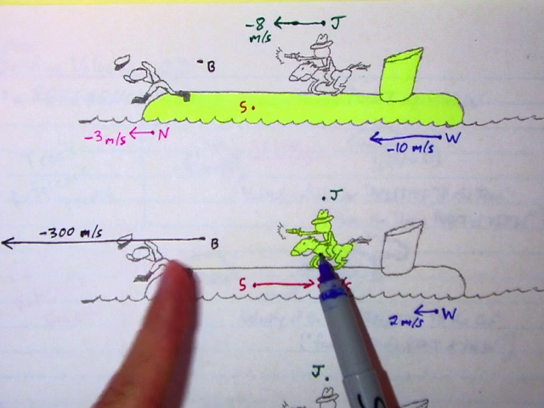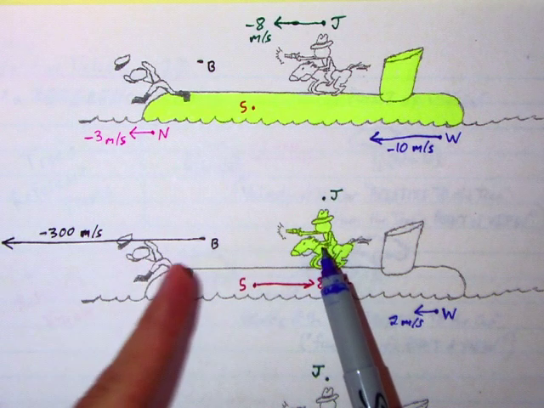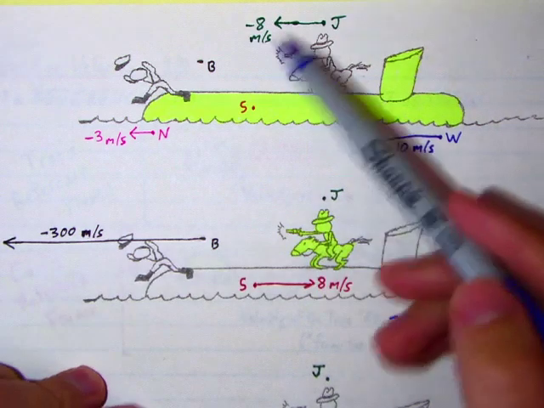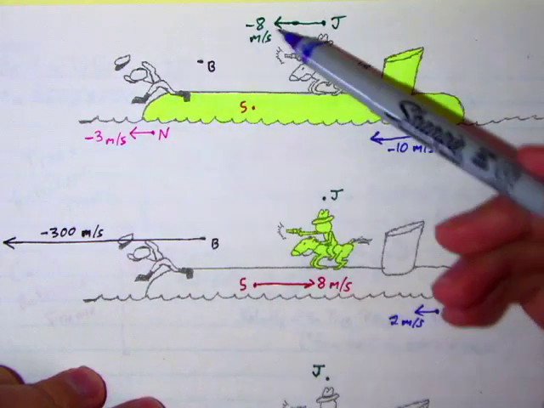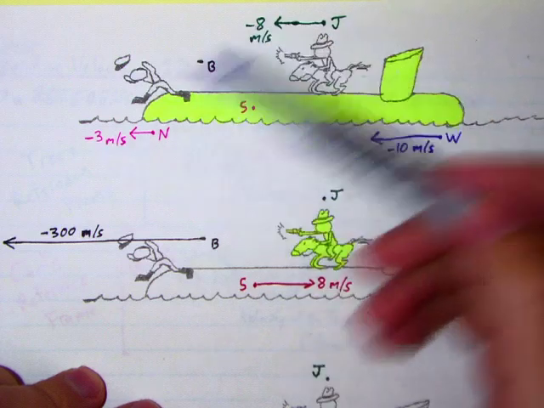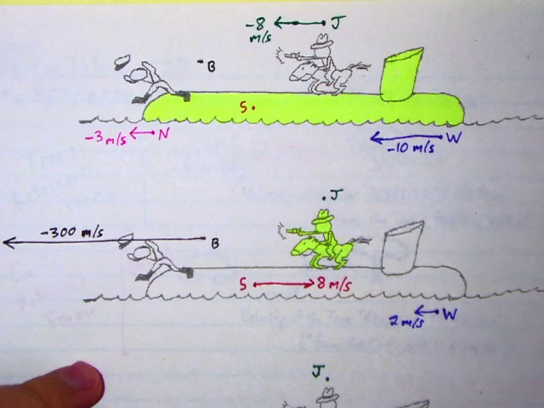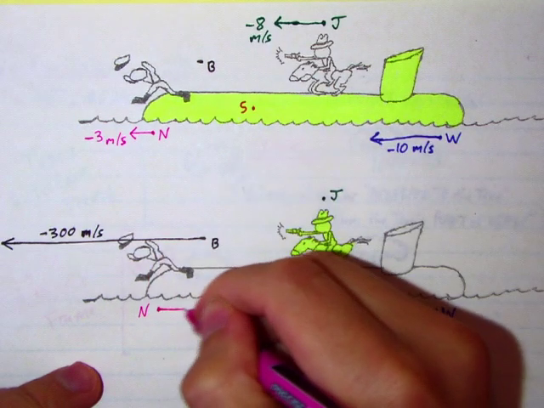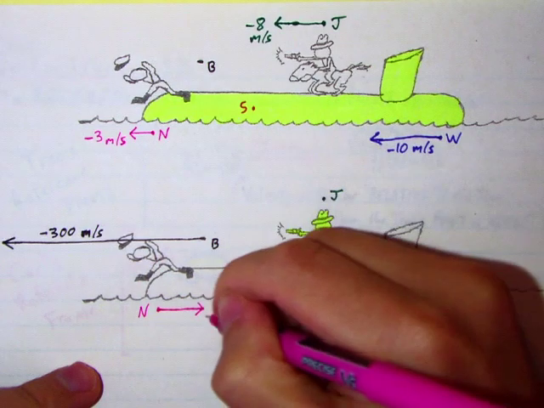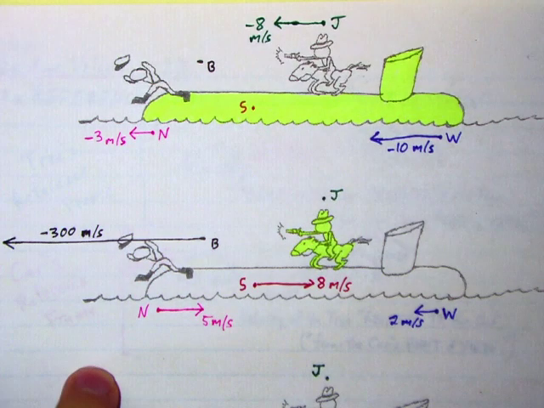He thinks the Nazi is coming towards him. Just like in the car, he felt that the tree was coming towards the car. So the difference in their speeds, this is what you want to do, compare the difference. It's a difference of 5. That's -8, that's -3. The difference is 5, therefore from Jones's point of view, he should see the Nazi coming towards him at 5 meters per second.